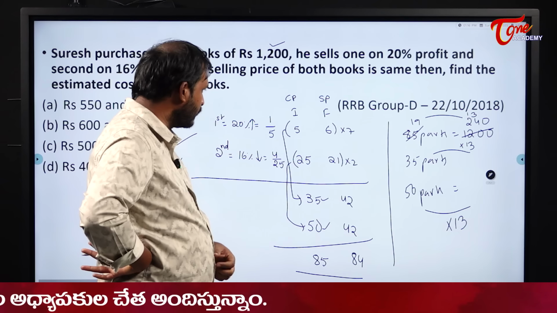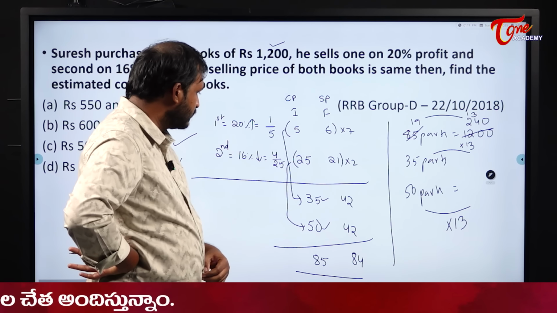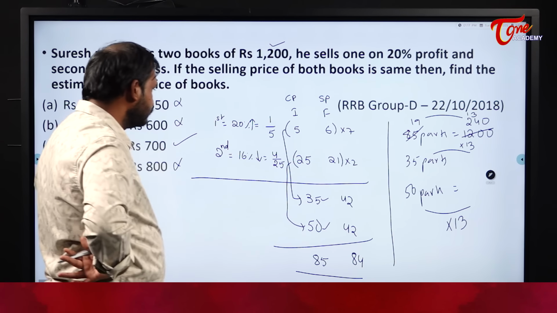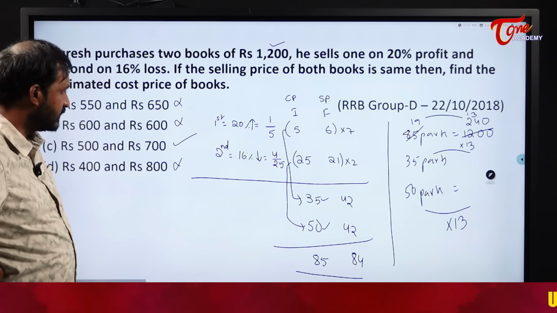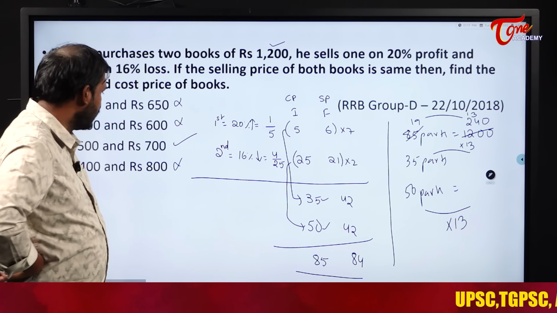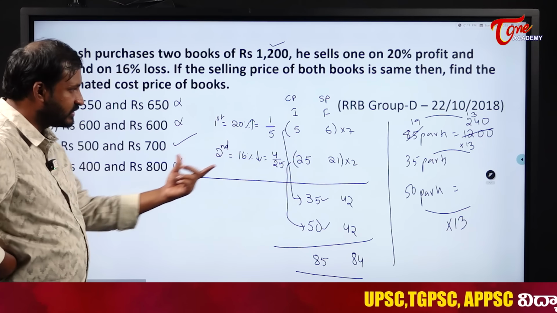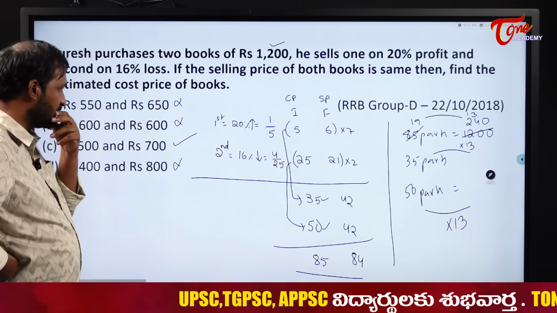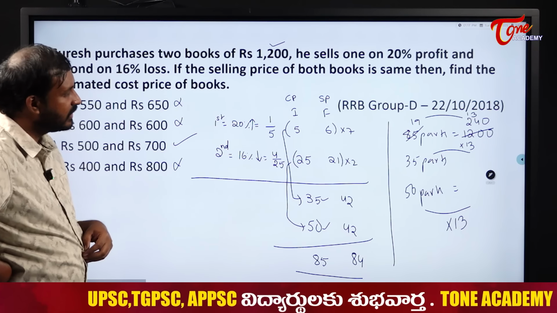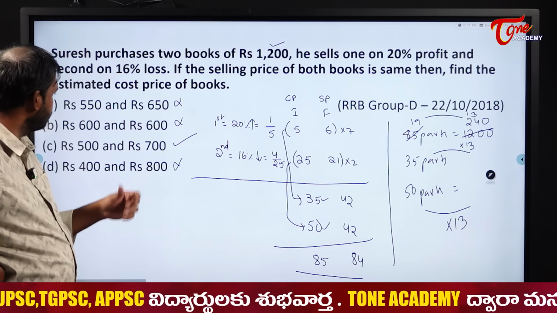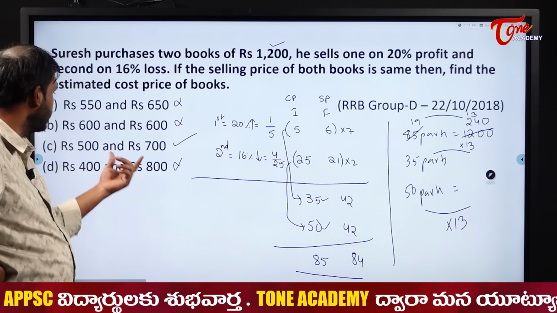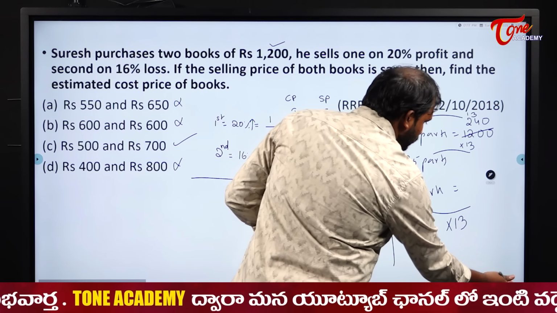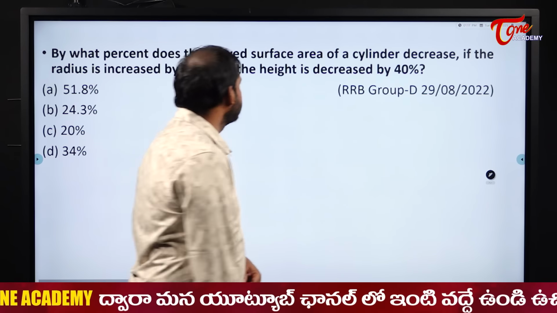35, 50 and 42, okay, correct. 35, 50, right? That's it, we will get like that only. Approximately the double is no chance, 35 and 50. Just 15 parts is the difference between those two things. 15 parts of 12,000 is what? 15 parts will become 250. But anyway, here also that logic is not there. So the best suitable one is option C only, students. Okay. Next one, see the next one.